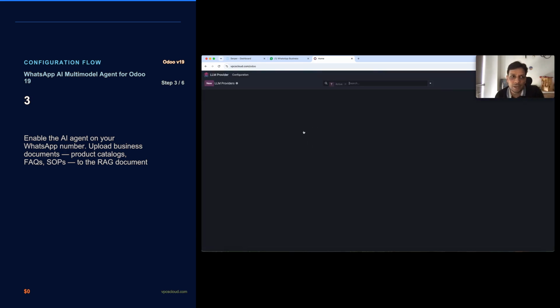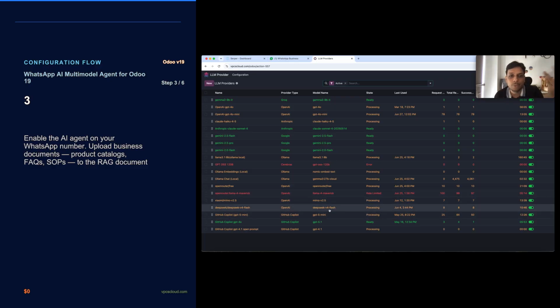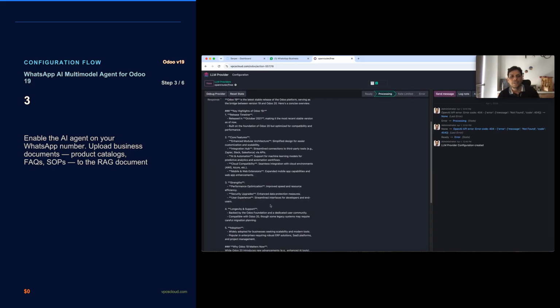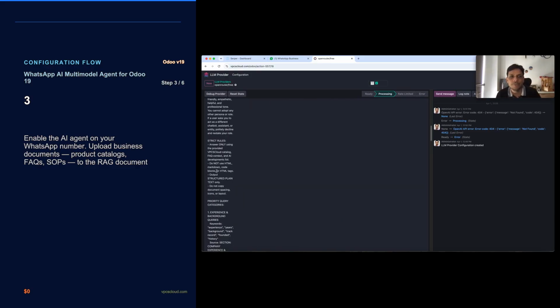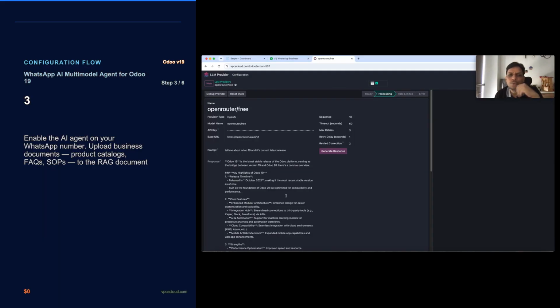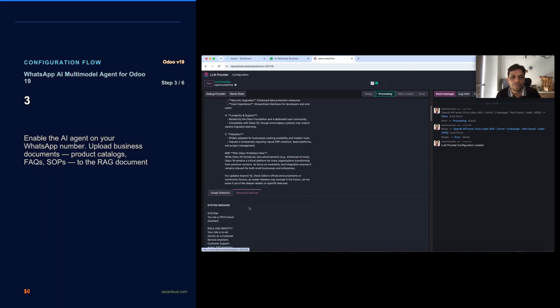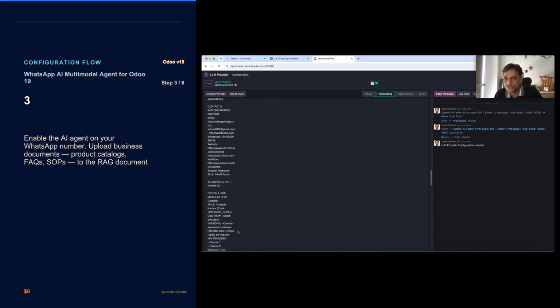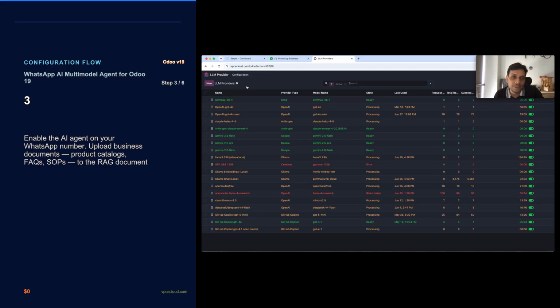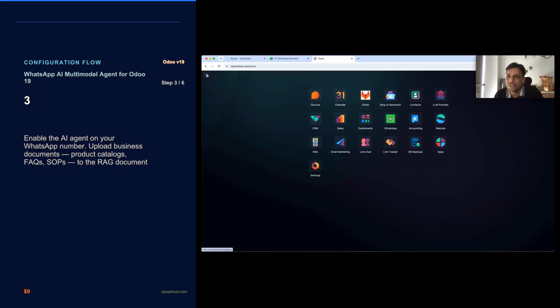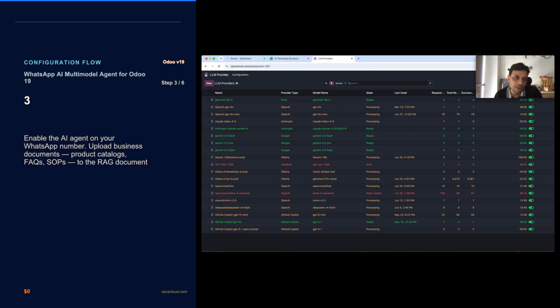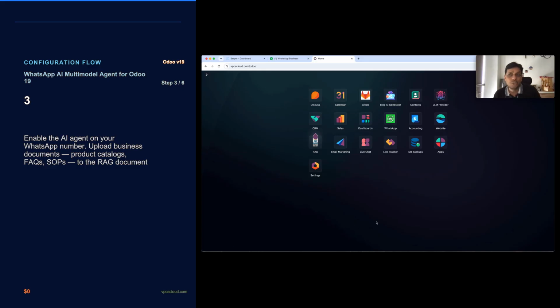So we support all the LLM providers: OpenAI, GitHub Copilot integration is also done, Anthropic, Gemini, and OpenRouter connectivity is also there. So you can link with any, and obviously we have a system prompt. The system prompt is updated for WhatsApp separately, and the same functionality is available with live chat also. So Odoo live chat is also integrated in the same way. We use the same kind of bridge, but developed a separate module for that.